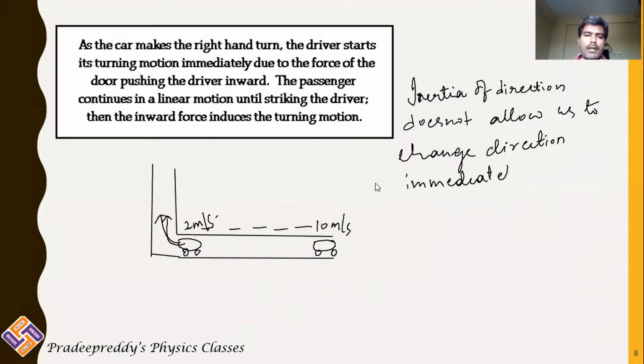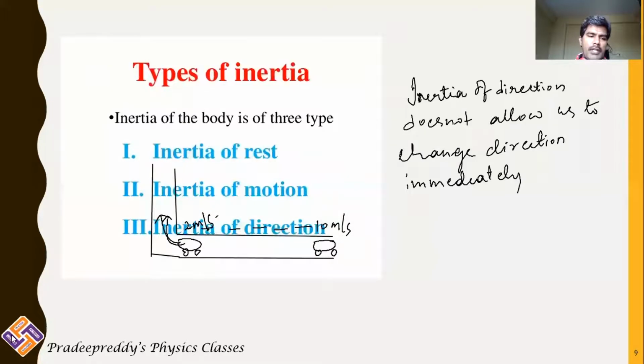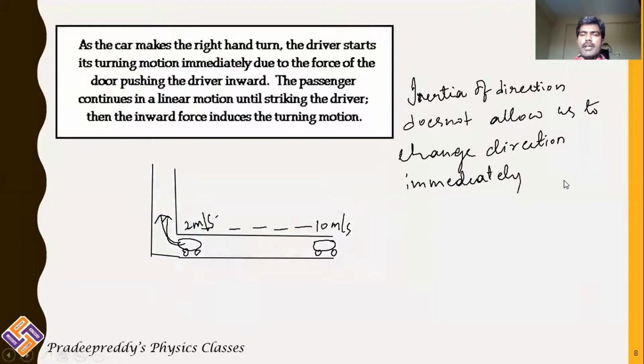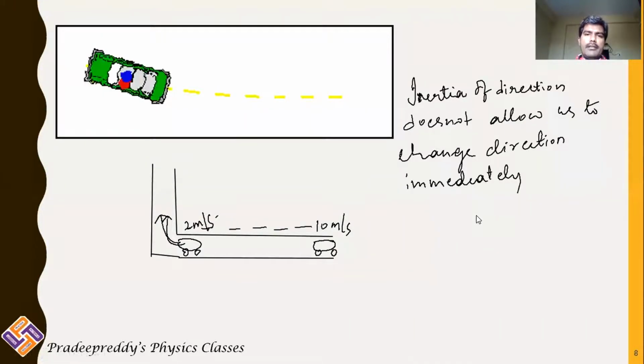So what we need to do, slowly we need to bring the body from inertia of motion to inertia of rest, and then you need to change the direction of the body. So that's basically the three different types of inertia which were clearly explained by Galileo.